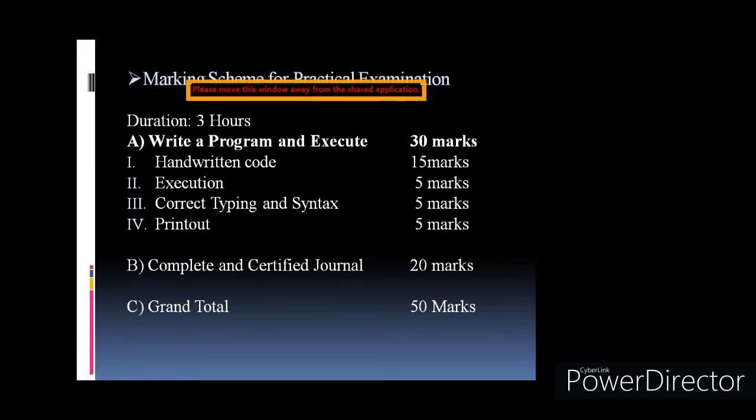Now this is regarding the theory exam. For the theory exam, we have seen the paper pattern. Now what is the marking scheme for practical? For practical, 3 hours duration is there. Doing the practical, it carries 30 marks. How are these 30 marks distributed?